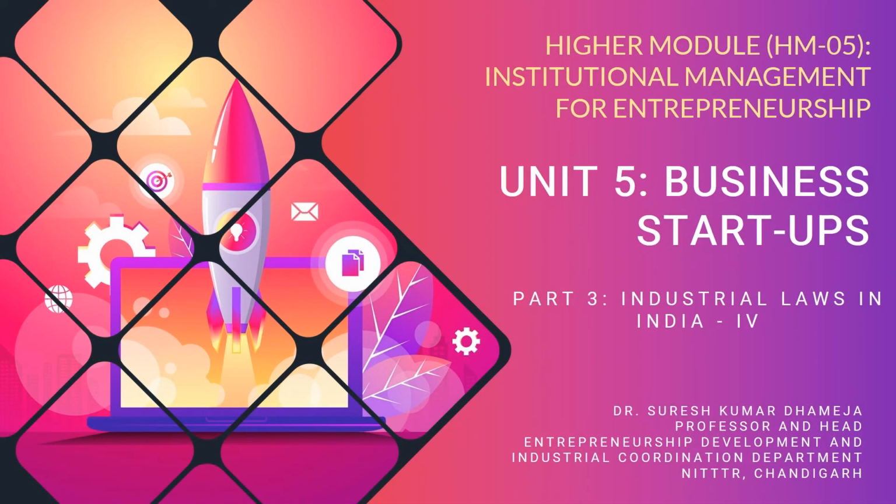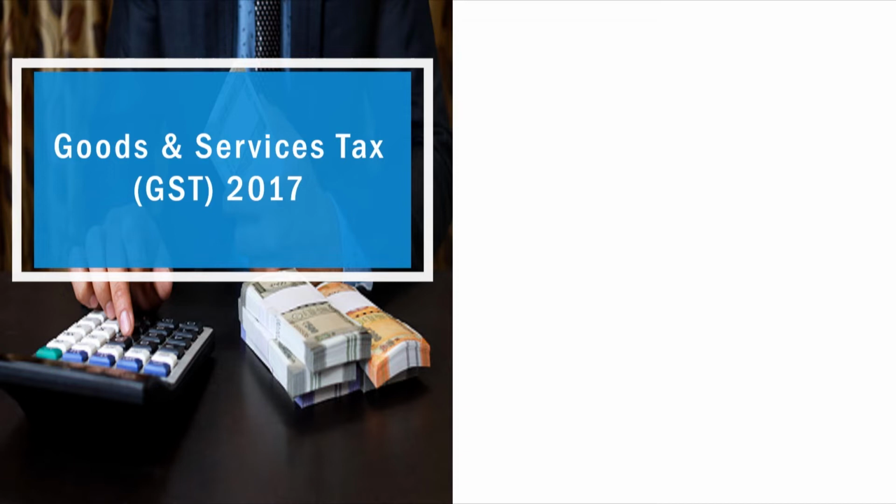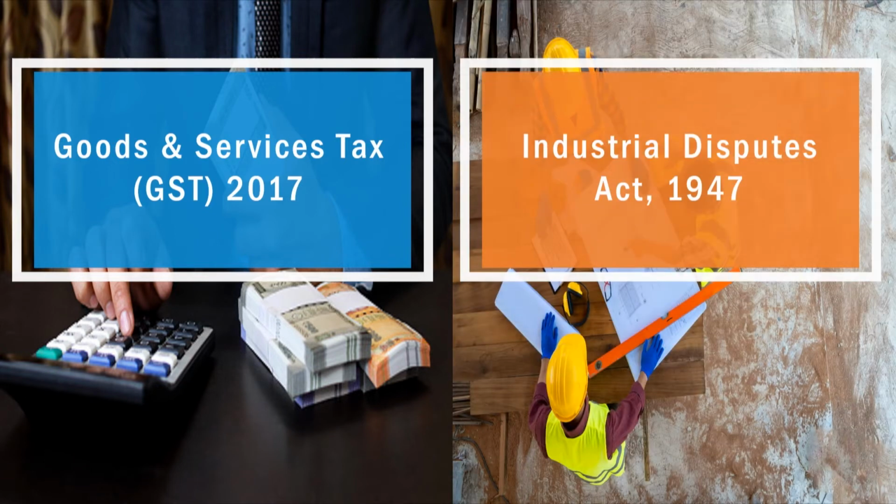We are into unit number 5, which is on business startups, and this is part number 3 under the same unit, on the industrial laws in India. This is part 4, the fourth video, the last video under this specific part. We shall discuss two acts under this video. First is the GST, which is Goods and Services Tax 2017, and the second is the Industrial Disputes Act 1947.